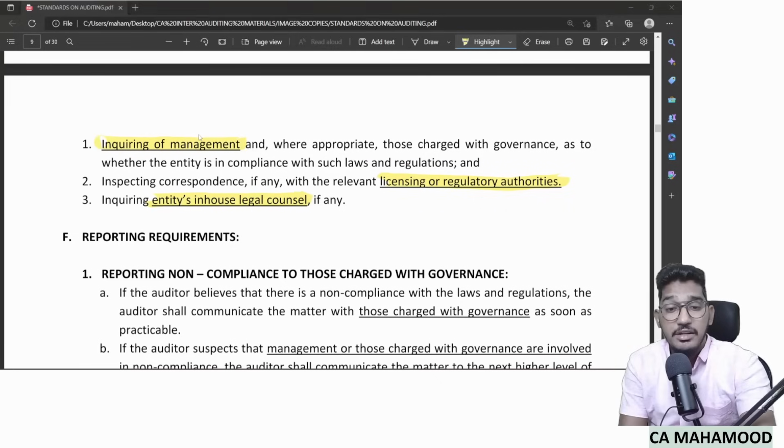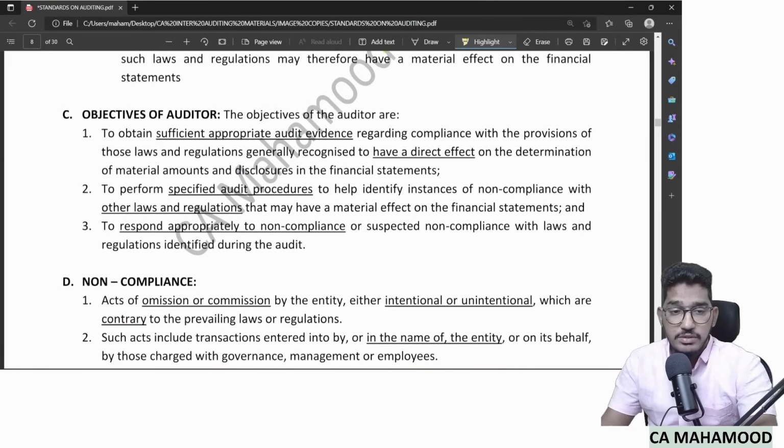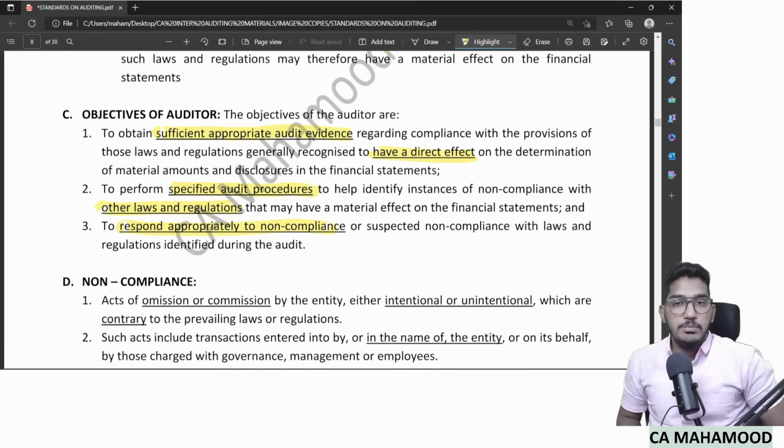Clear? Half of the standard we have revised. So that's the objective of the standard. If you read the objective of the standard, number 1, to obtain sufficient and appropriate audit evidence regarding those laws and regulations which have a direct effect, nothing but type 1. To perform specified audit procedures regarding type 2 laws and regulations, nothing but other laws and regulations. And whatever your findings are there, you have to report them. You have to respond appropriately to non-compliance. If you find any non-compliances with either type 1 or type 2 laws and regulations, you need to respond appropriately.